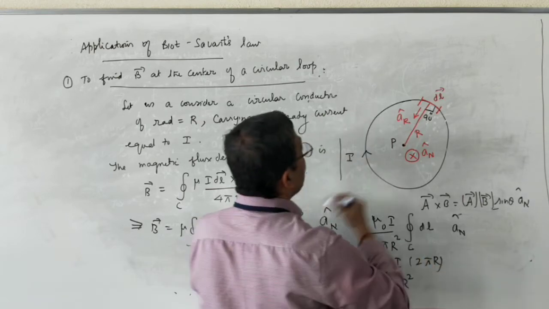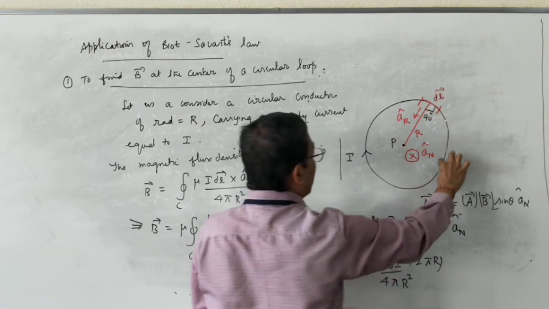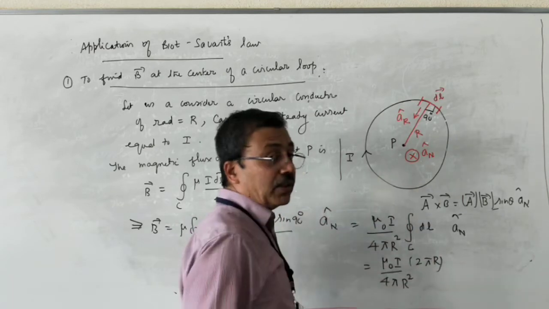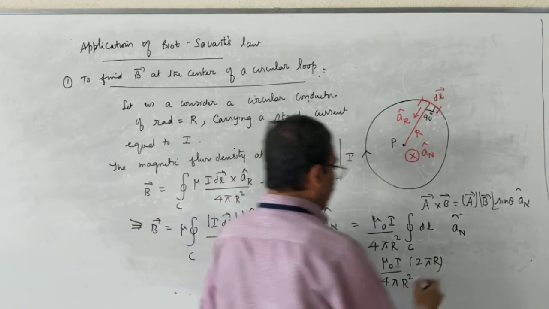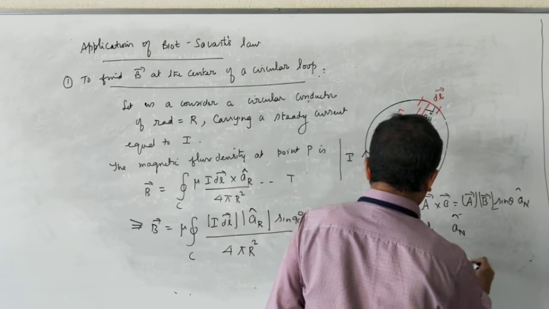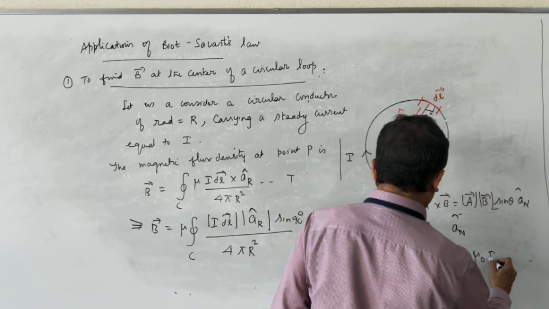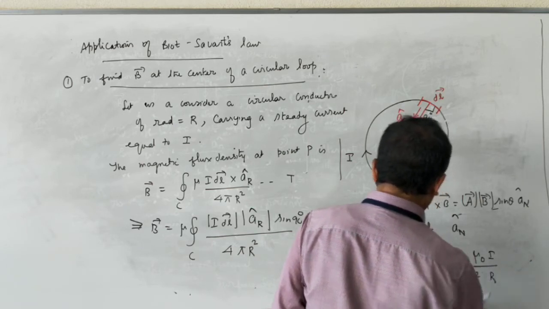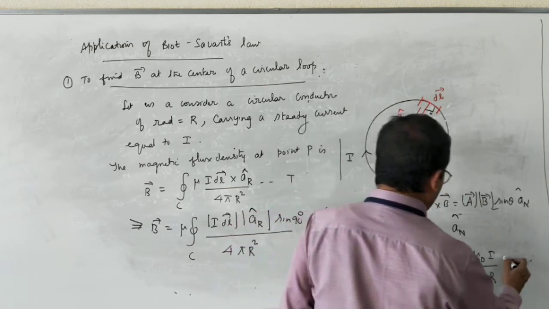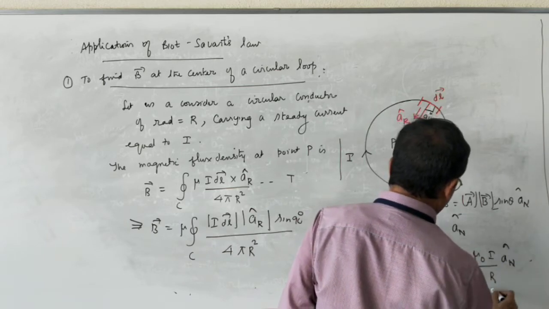Again repeat. If you keep on adding these elemental lengths along the circumference of the conductor, you will get the circumference of the conductor, which is 2 pi r. So into a_N cap. So this becomes what now? Mu naught into I divided by 2 pi r into 2r. Pi gets cancelled. 2r into a_N cap. Unit of this is Tesla.